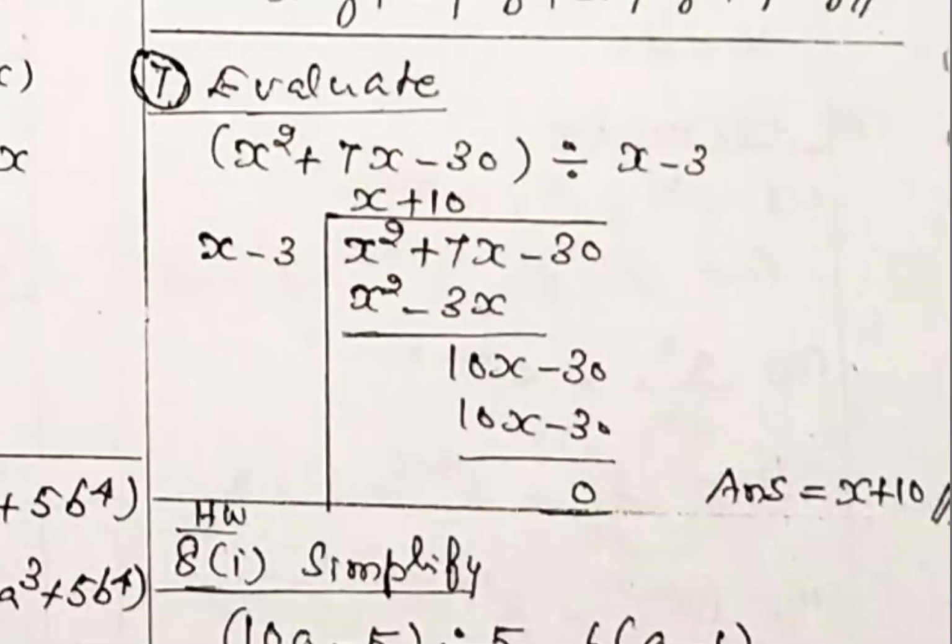Again you check. 10x always divide with the first letter x. 10x divided by x, you will get plus 10. You write it at the top, plus 10. Then multiply x minus 3 with the 10, both the terms. So 10x minus 30, you will get 0. Suppose instead of 30, 32 is available, that means a remainder. Here now 0 is getting, remainder you will get minus 2. Here it is exact division. So if 32 or 35 is available, you will get some remainder.